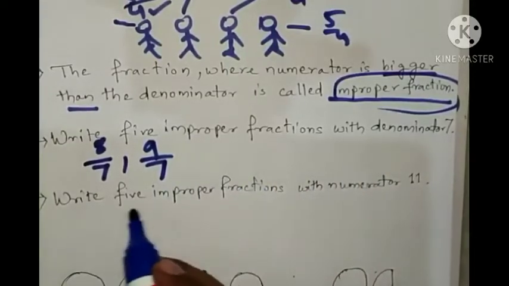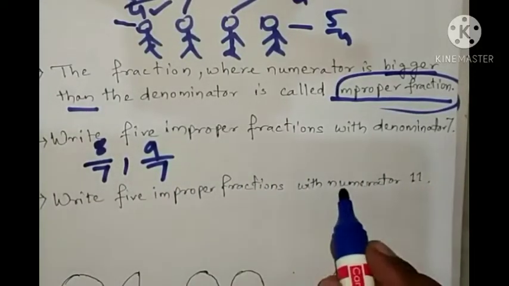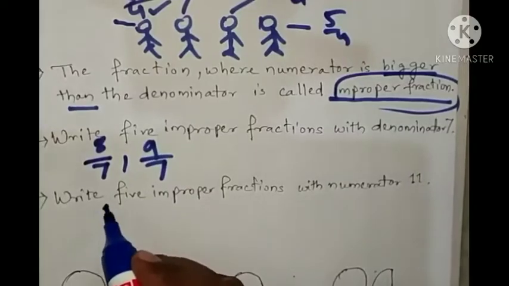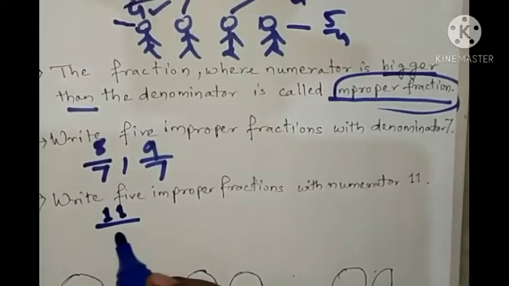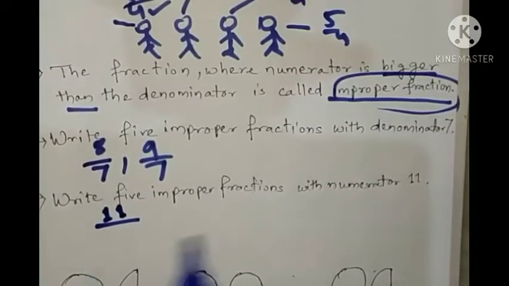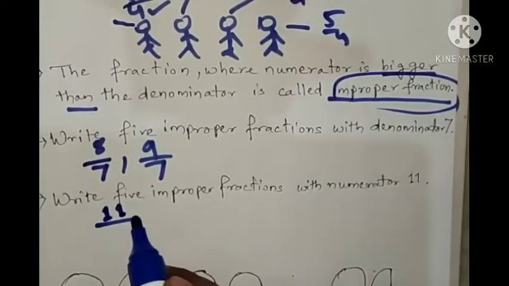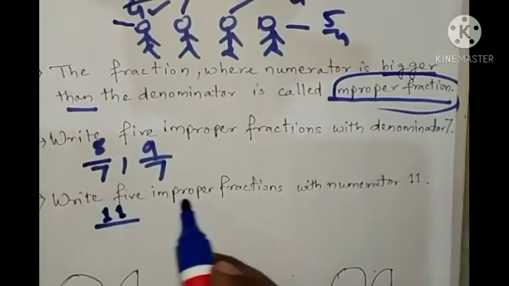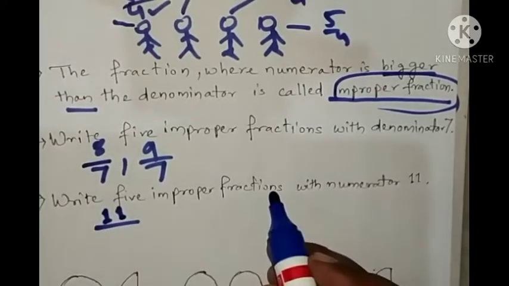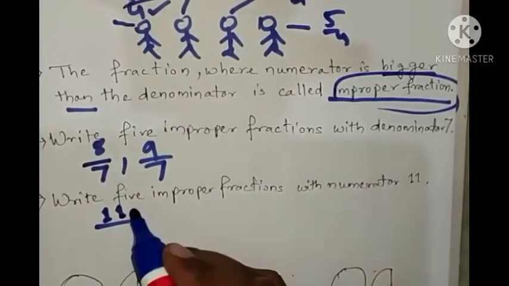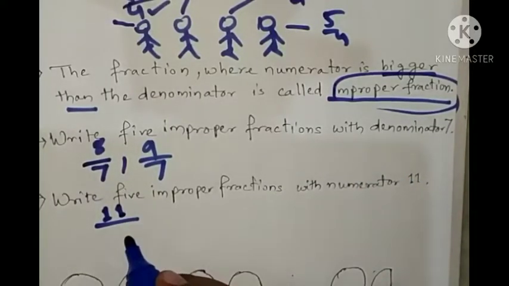Okay. So write 5 improper fractions with numerator 11. So I will write numerator 11. Next what can we do? Here 11 is written, so I will write the denominator. In an improper fraction the numerator is always greater than the denominator.